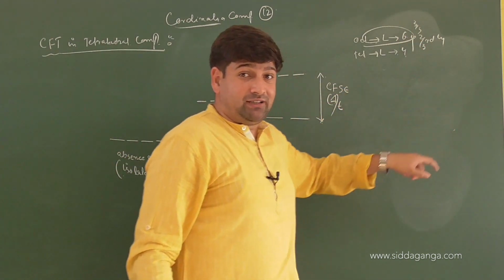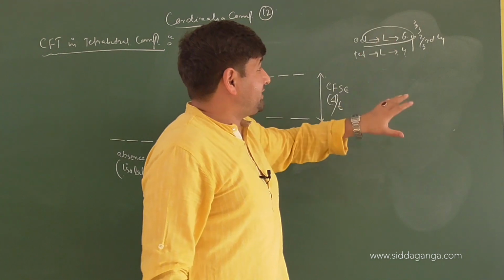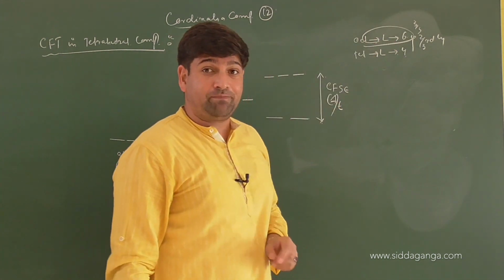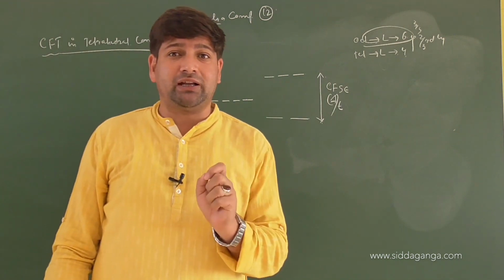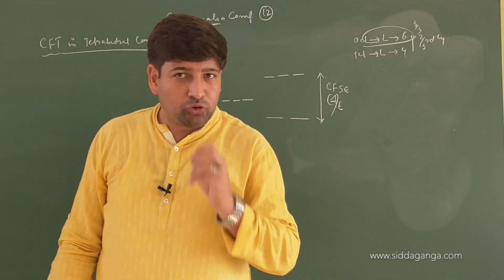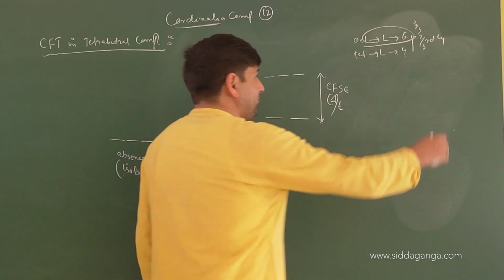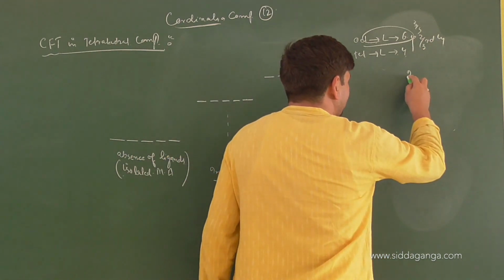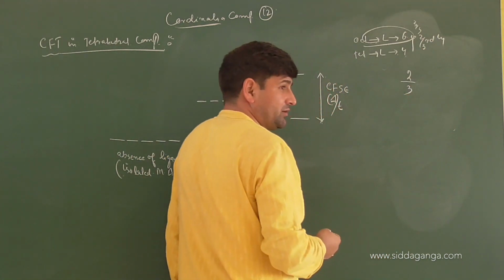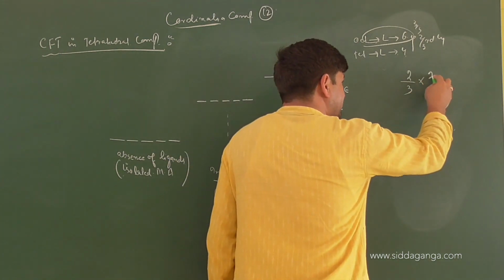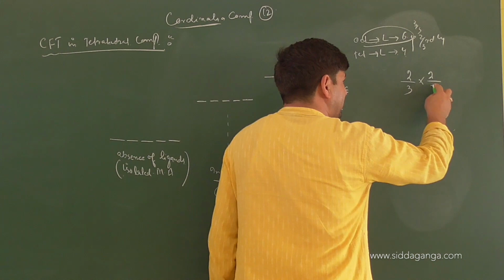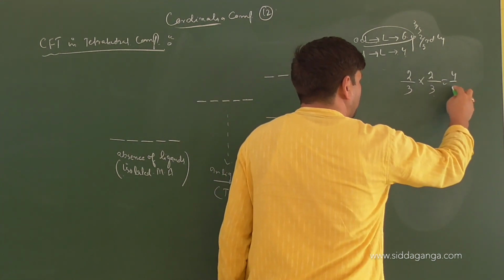And keep it in mind, in crystal field splitting, the reduction in ligands reduces the crystal field splitting energy by the factor of 2/3. So the new ligand fraction is 2/3, and each ligand reduction reduces the value by 2/3. So that will be 4/9.